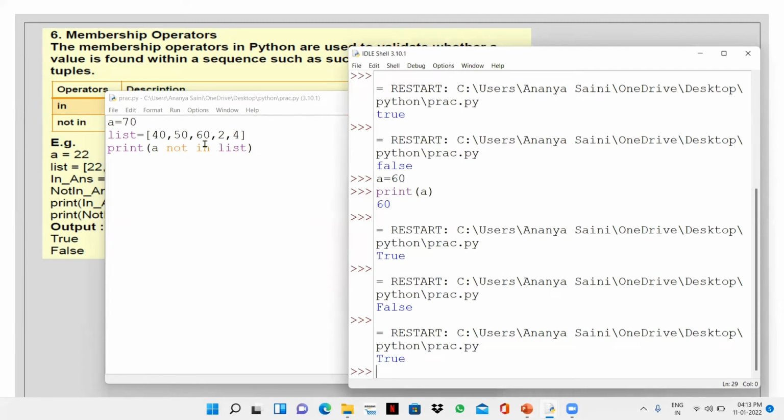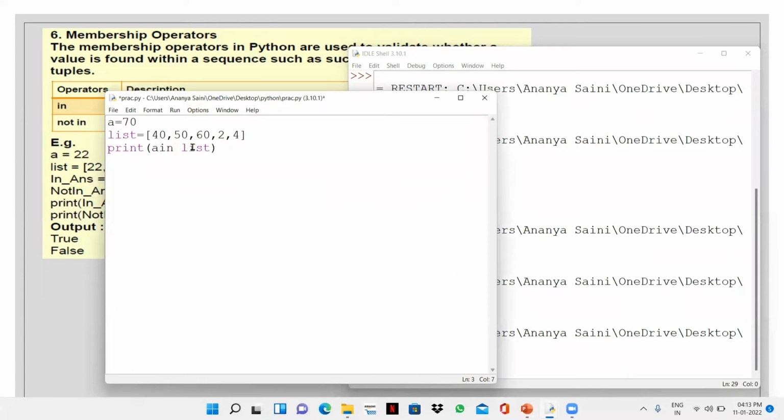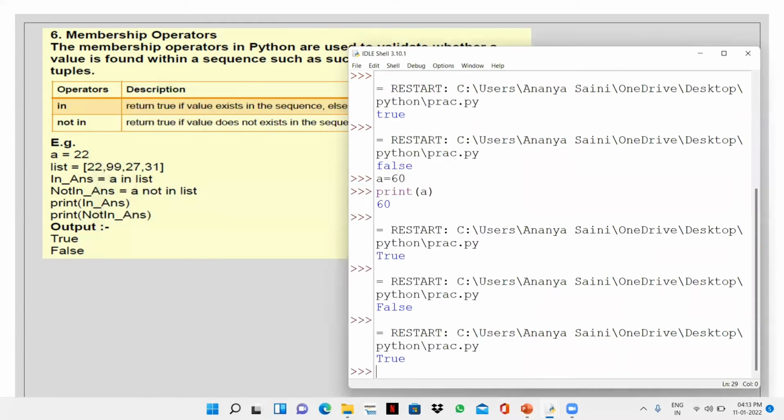A is not in the list, 70 is not in the list, and we are also asking that A is not in the list. So this statement is true. Yes, A is not in the list. If I write A in list, it's going to give us false. So I hope the difference is clear.